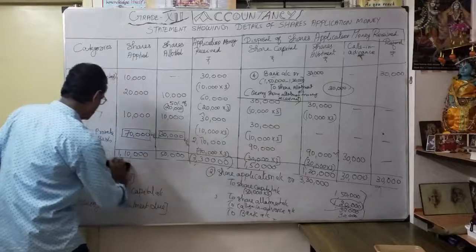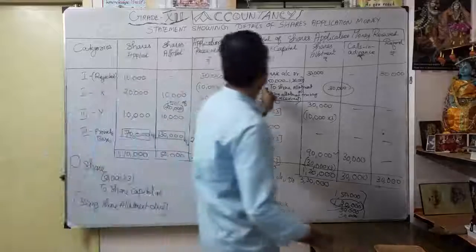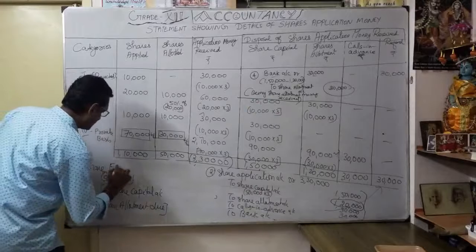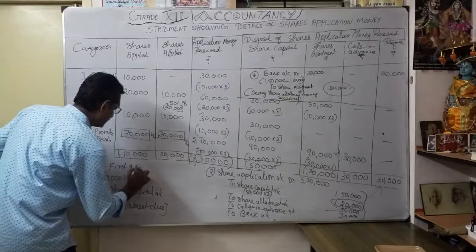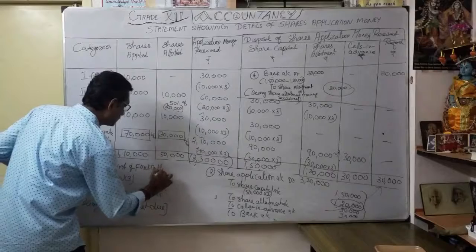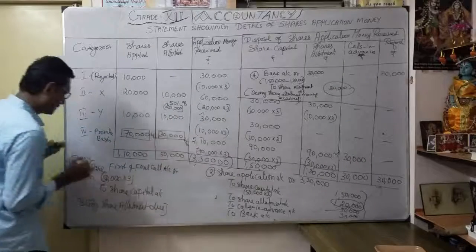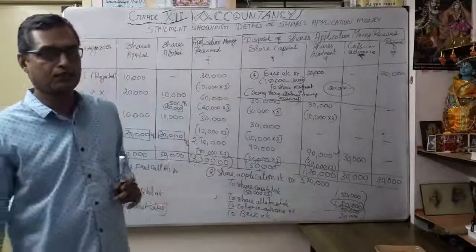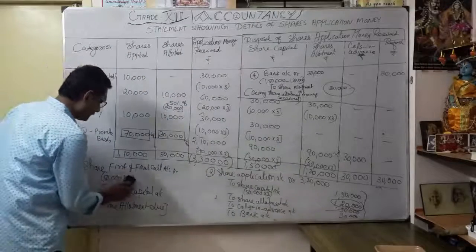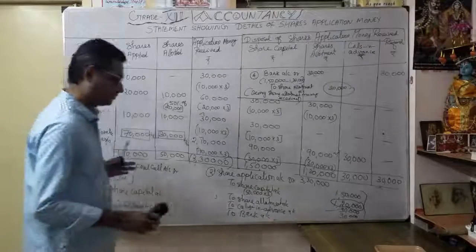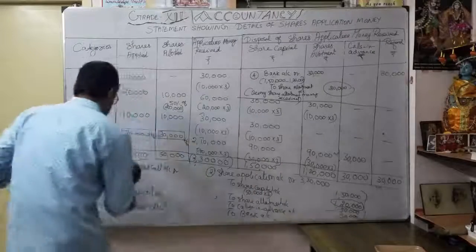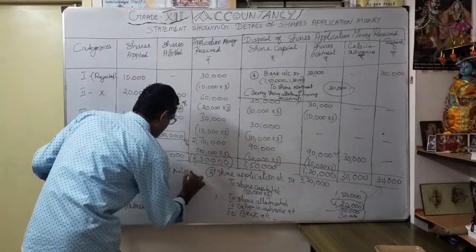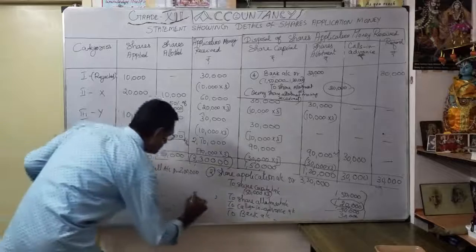I am telling you why that. So what is this? Fourth one, fifth one. What is the fifth one? Share first and final call account. How much? 4 rupees, correct? Because 3 rupees application, 3 rupees allotment, remaining 4 rupees as a first and final call. Okay, so I will change it here. 50,000 into 4 rupees. So I am supposed to get 2 lakhs. To share capital account, 2 lakhs.